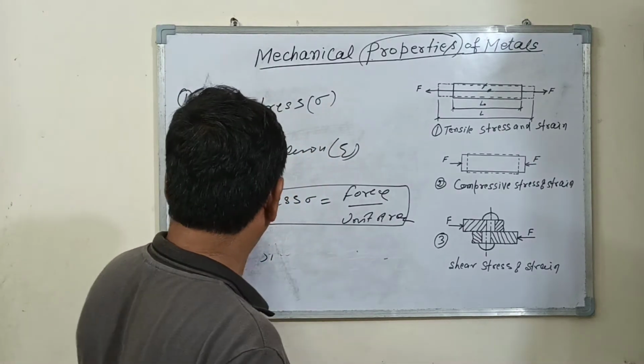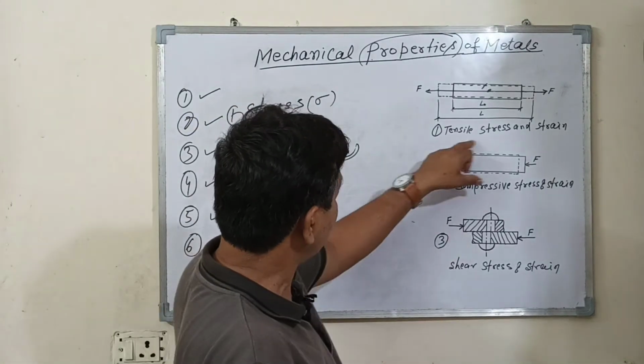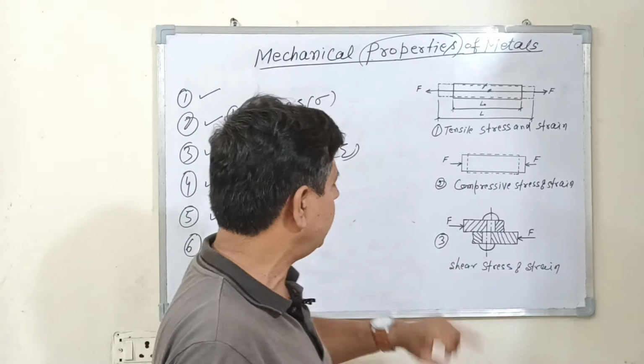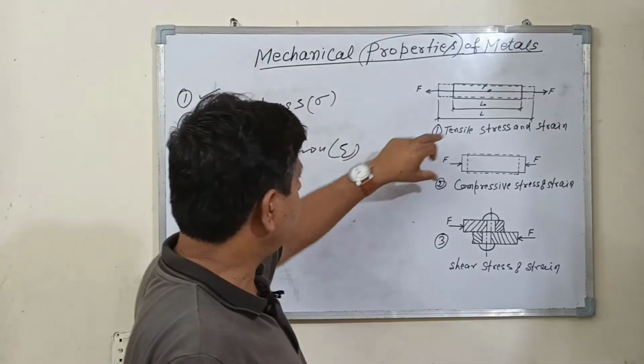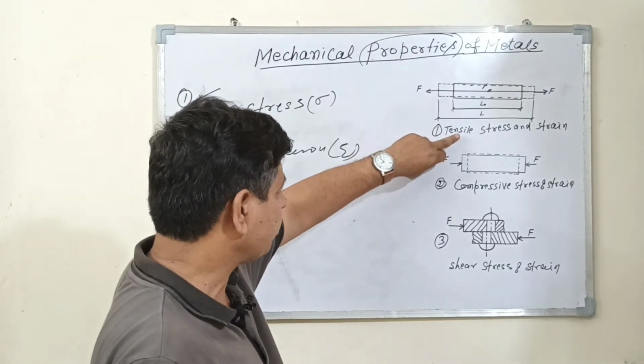Stress is classified in 3 forms. Number 1 is tensile stress and strain. Number 2 is compressive stress and strain. Number 3 is shearing stress and strain. So now you can see in this figure, number 1 is tensile stress.